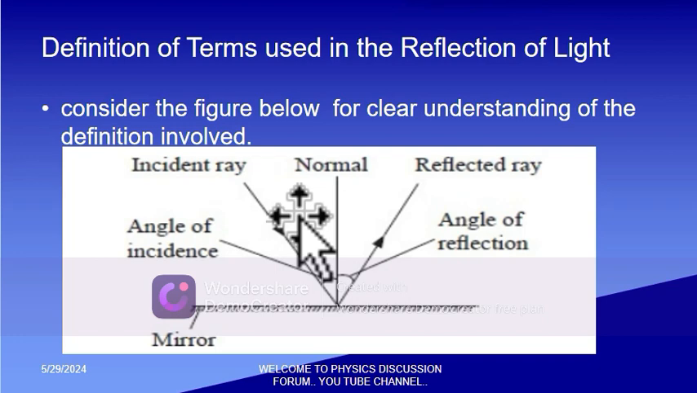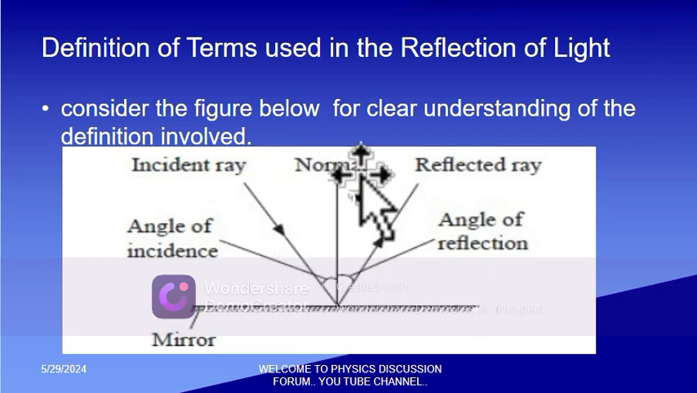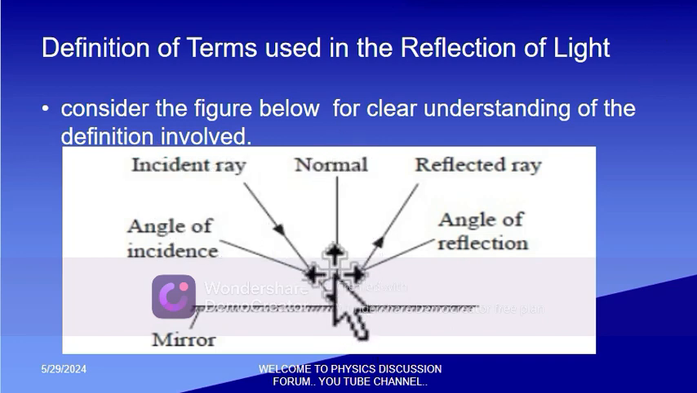Let us move now to definition of terms used in reflection of light. Let us consider this one. These are the terms that we want to define. We have the incident ray, the normal line, and the reflected ray. Here is the mirror, considered as the smooth surface. Then the angle between the normal and the incident ray is the angle of incidence. The angle between the normal and the reflected ray is called the angle of reflection.